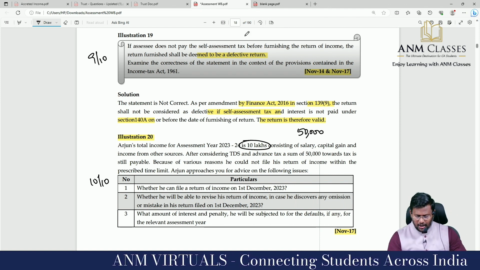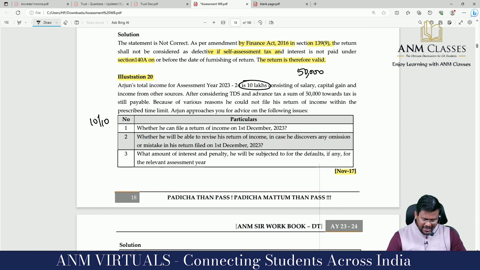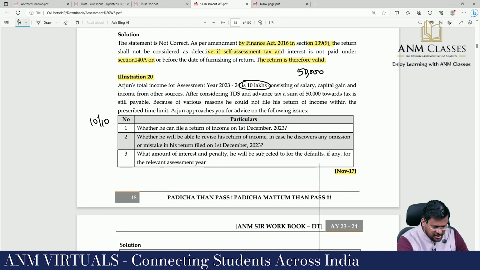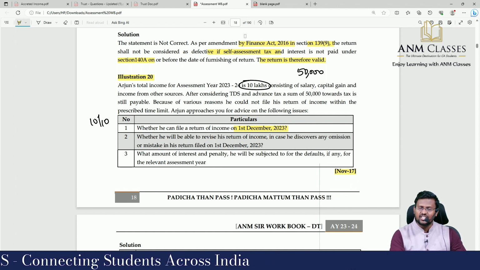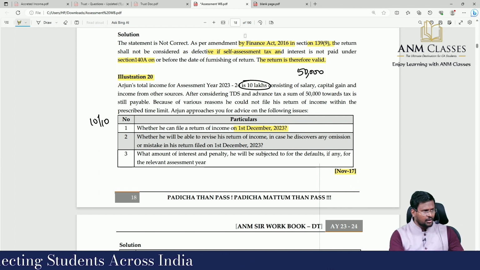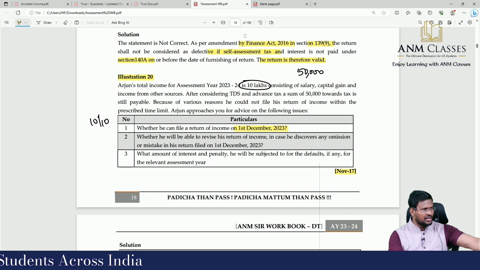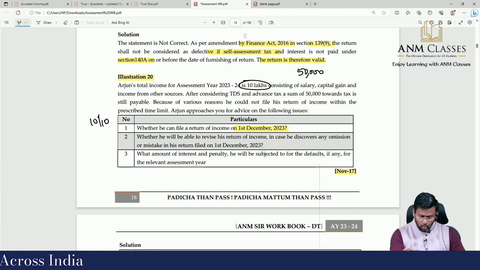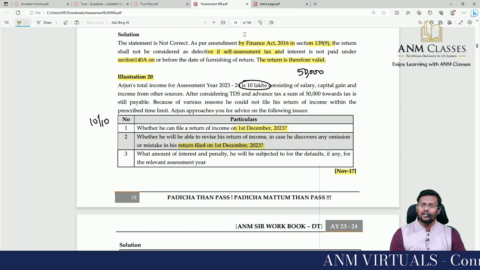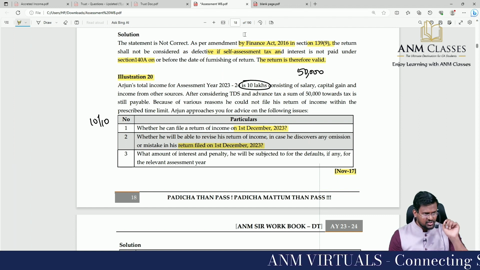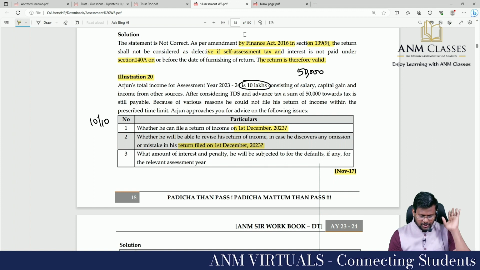Arjun approached you for advice on the following issue. Whether he can file a return of income on 1st December 2023? Yes, sir. Belated return under section 139 subsection 4. Still, he has the time limit up to 31st of December. Whether he will be able to revise his return of income if he discovers any omission or mistake in his return filed on 1st December? Yes, sir. 139 subsection 5. He has time limit still 31st of December.